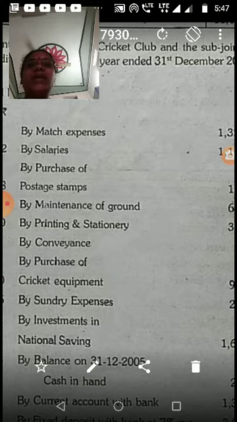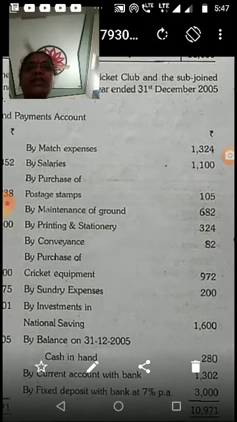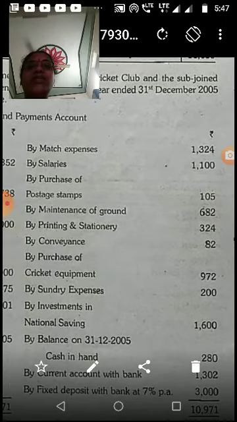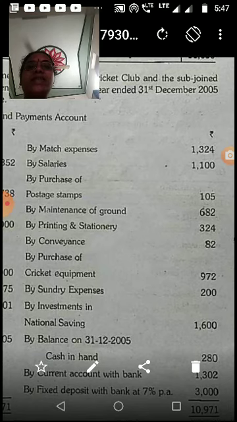On the payment side: match expenses 1,324, salaries 1,100, purchase of postage stamps 105, maintenance of ground 682, printing and stationery 324, conveyance of cricket equipment 972, sundry expenses 200, investments in national savings 1,600.